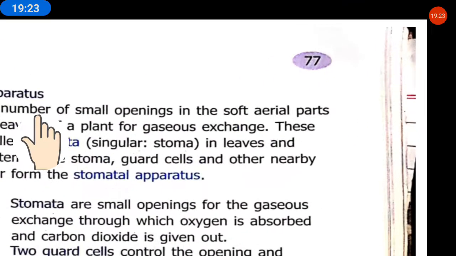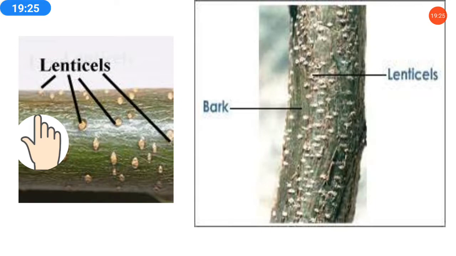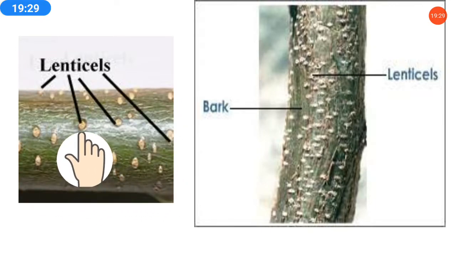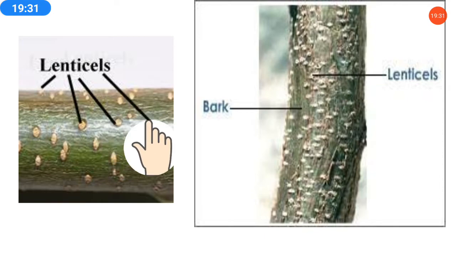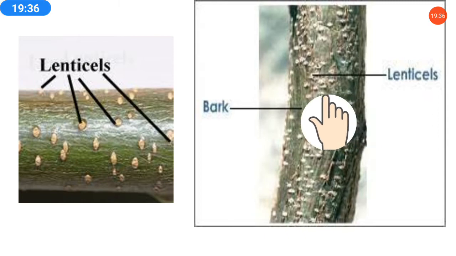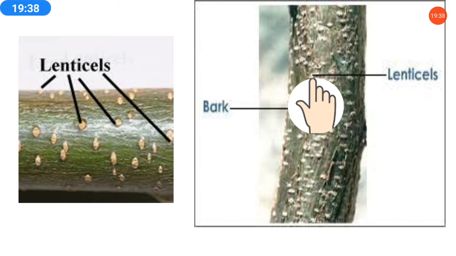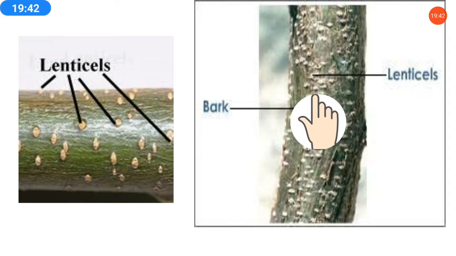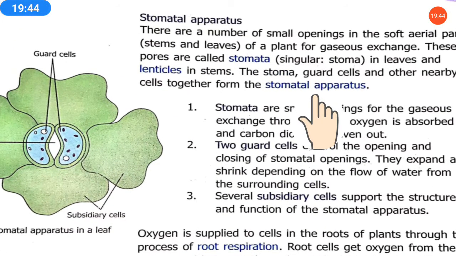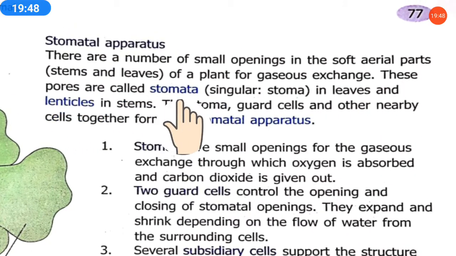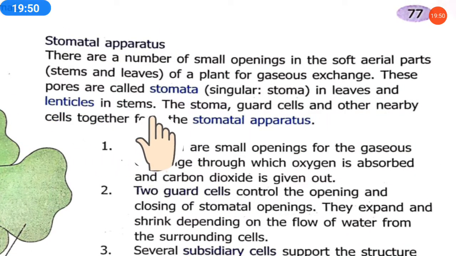How are the lenticels in the plant? See, this is a stem. In the stem you might have seen this type of dots. These are called lenticels. They have small holes through which exchange of gases takes place. So these pores are called stomata in leaves and lenticels in stems.